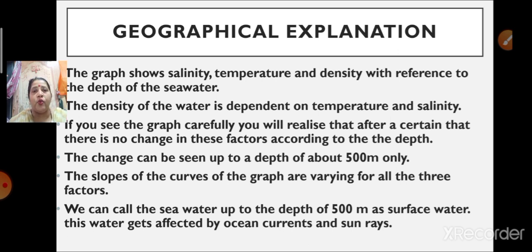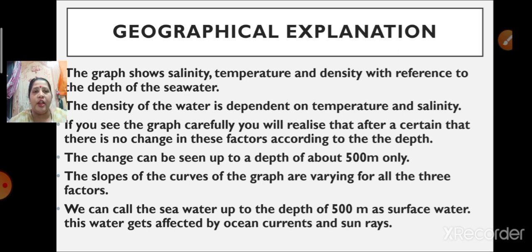As we go deeper and deeper, how are salinity, temperature and density changing? That is shown in the graph. By seeing the graph itself, we have understood that the density of water is dependent totally upon temperature and salinity, which are the properties of seawater.